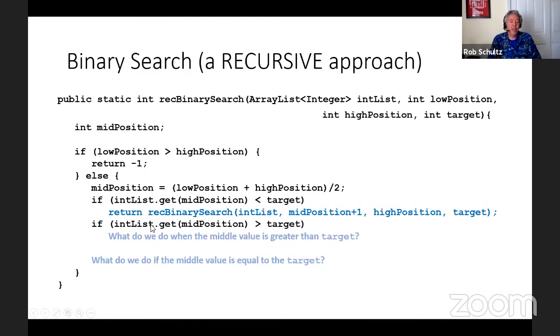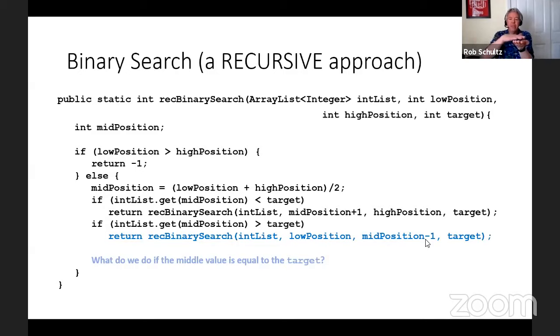And if our middle value happens to be greater than target, we're going to do the same idea. It's just that this time, instead of substituting for our low position, we're going to substitute mid position -1 for our high position. So you can picture as we work through this algorithm, I'm going to call a version of recursive binary search that gives me 20 values to search, and then I'm going to add another one to the method stack that gives me 10 values, and then another that gives me 5 values,